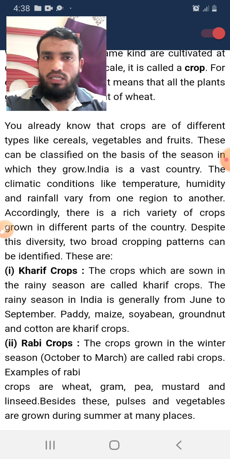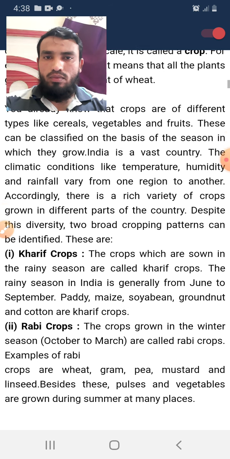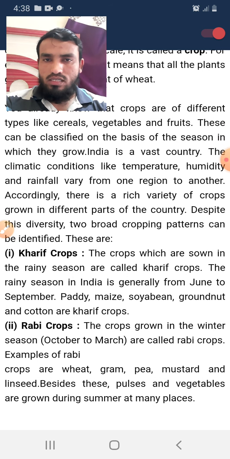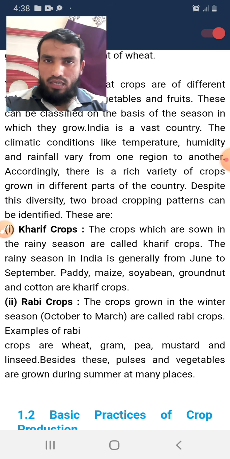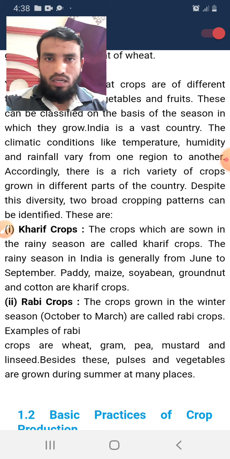You already know that crops are of different types like cereals, vegetables and fruits. They can be classified on the basis of season, because in India we have different kinds of seasons, and different plants require different climatic conditions. Every plant cannot be grown in the same kind of condition.